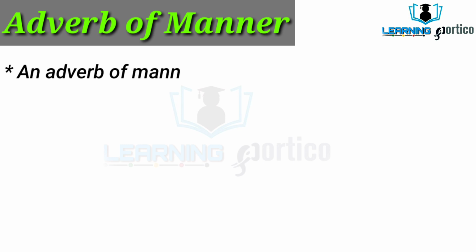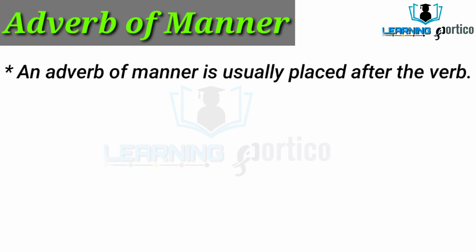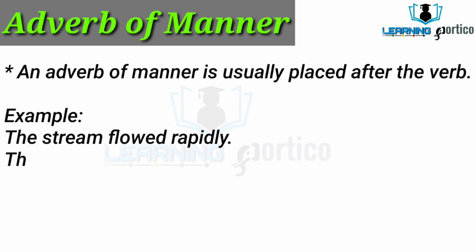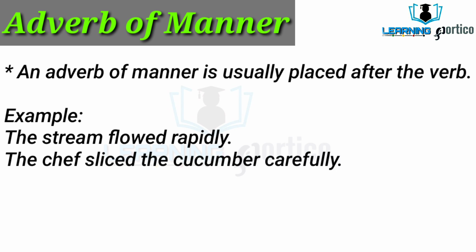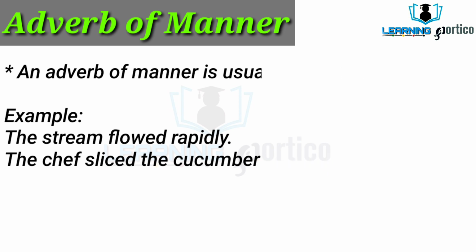An adverb of manner is usually placed after the verb. If a sentence has a direct object, then it is placed after it. What are the examples? The stream followed rapidly. Rapidly is the adverb of manner in the sentence. Next one is the chef sliced the cucumber carefully. Here the verb is sliced, the direct object is cucumber and the adverb of manner is carefully.